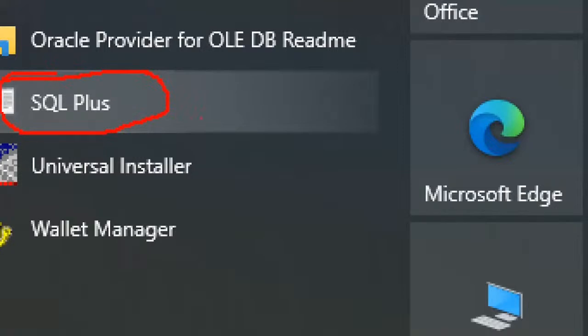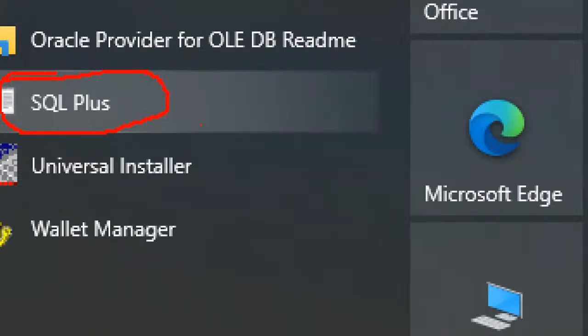We interact with that server. All these things we learn in our course: what is this tool, what is that server, how it will be connected, what is the username, what is the password. SQL Plus is the default tool. Again, SQL Developer is a tool, and that is a GUI tool. You can install that tool also, not a problem.